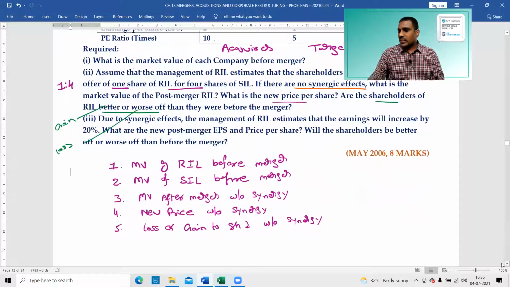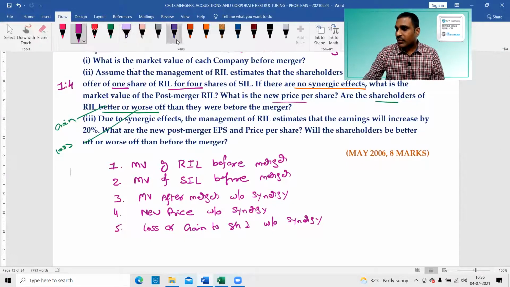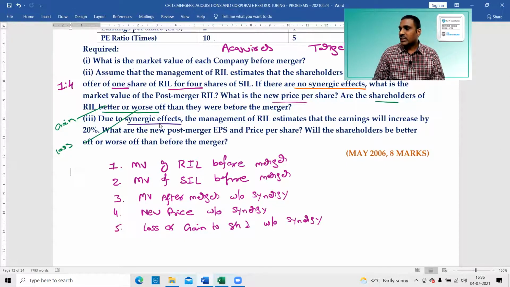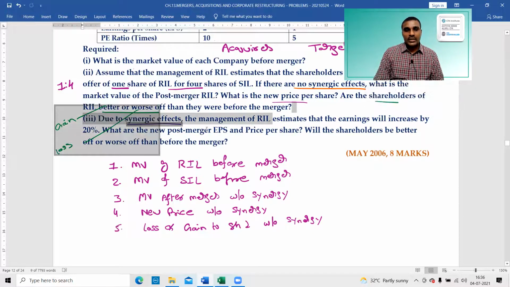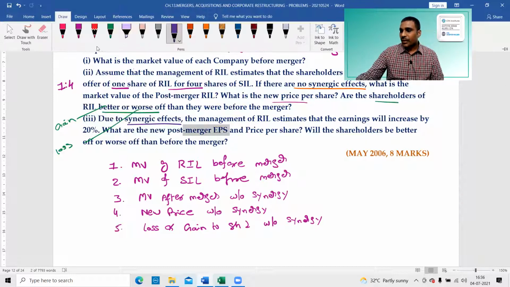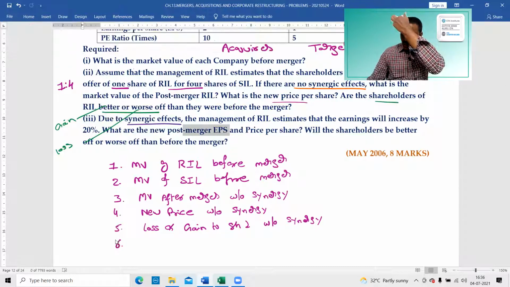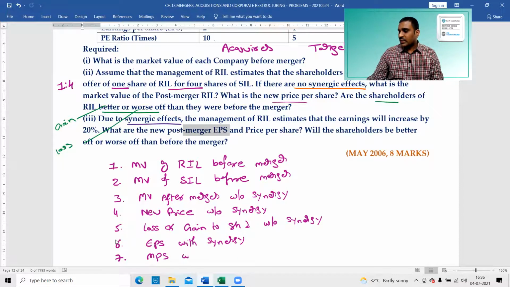Next, due to synergic benefits, the management of RIL estimates that the earnings will increase by 20%. What is the new post-merger EPS and price per share? That means EPS with synergy, because the synergy benefit is there. Next, price per share: market price with synergy.